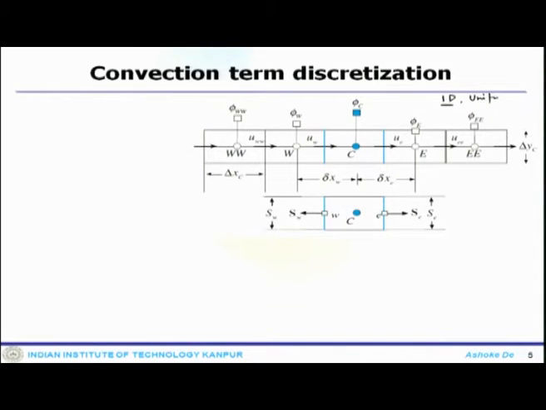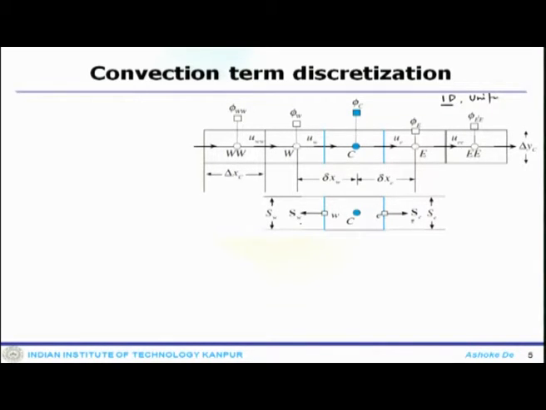You have center C of the element, ahead of that east E, then EE, W, WW, that means you follow in one direction, delta XC would be delta XW, all these are uniform. Then you have the face fluxes, where AC is the surface vector, SW is the west side surface vector, and the center values are C, W, WW, E, EE. So, this is how we have followed exactly the similar notation as in the diffusion system.